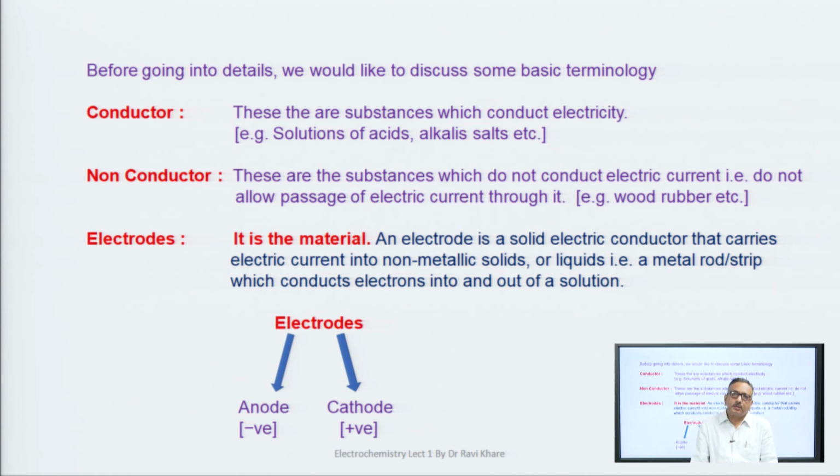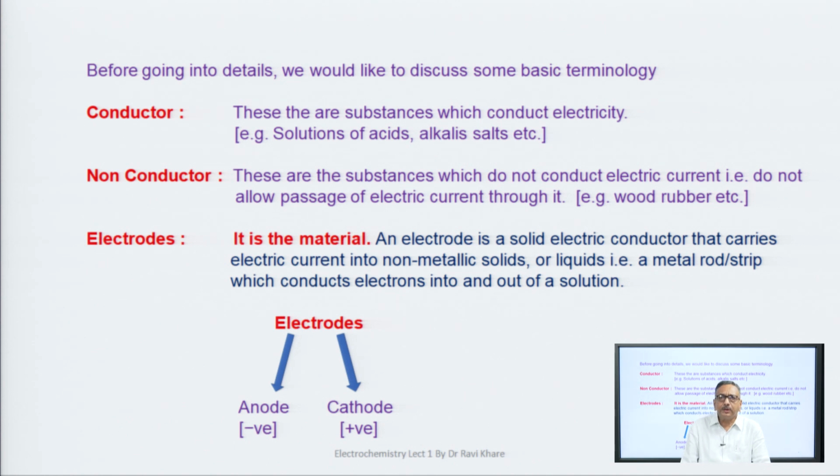Now, electrodes. What is an electrode? An electrode is a solid electric conductor that carries electric current into a non-metallic solid or liquid, that is, a metal rod or strip which conducts electrons into and out of a solution.